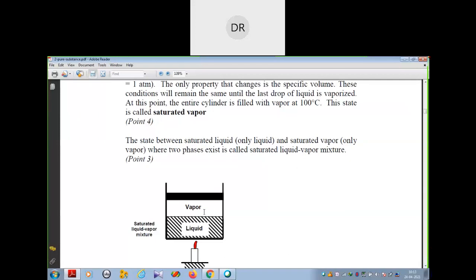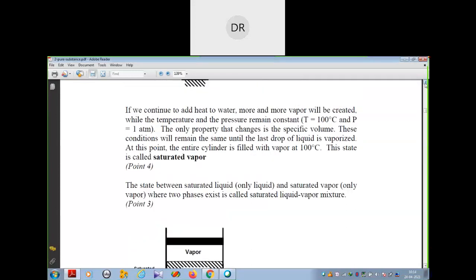This is vapor and this is liquid. A student asks whether the mixture is 50-50, vapor 50% and liquid 50%. Saturated vapor means all the liquid has been converted to vapor at that point. And saturated liquid means the liquid at the saturation temperature of 100 degrees.